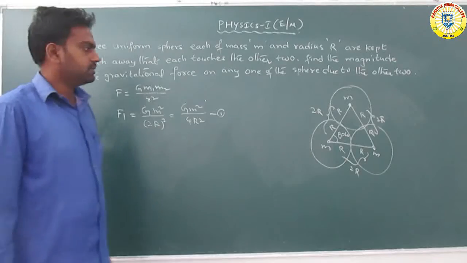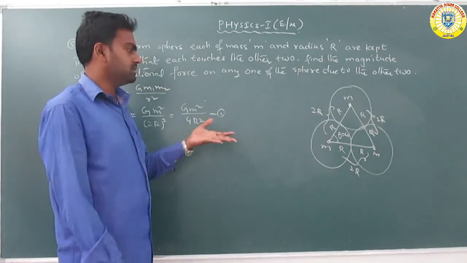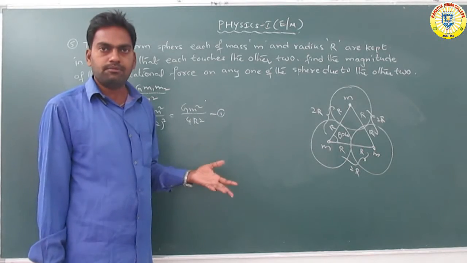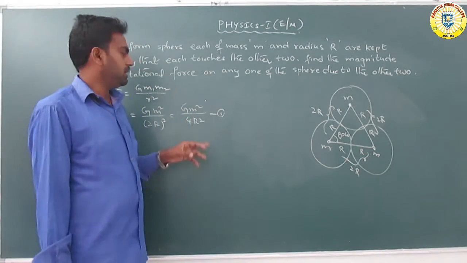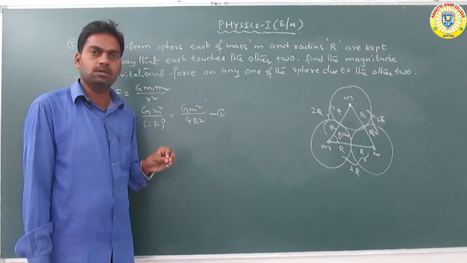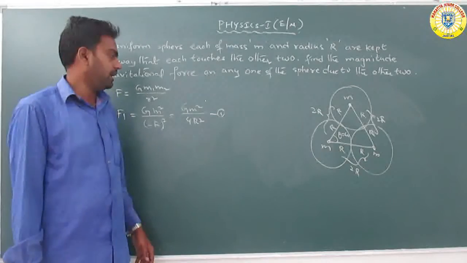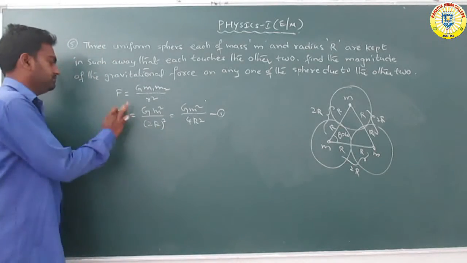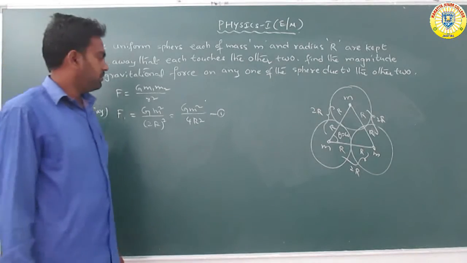Now F2 is also the same equation because these are uniform spheres. Uniform mass and uniform radius do not change the force. So F1 equals F2 equals F3, all equal to F. Between any two spheres, F is equal to G m square by 4R square.